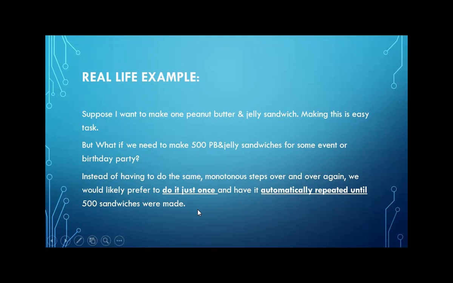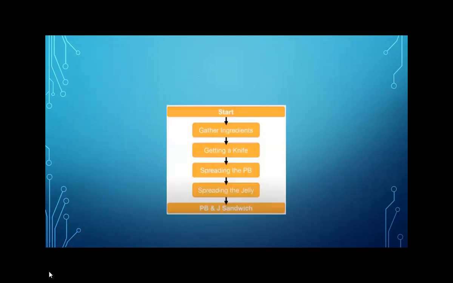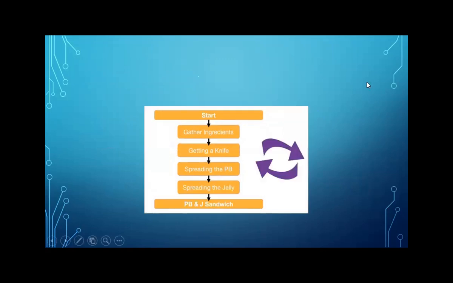We would like to have some tool to perform the task. So what are the steps to prepare a sandwich? These are some steps which we will need to make each sandwich, and we go through each step in a given sequence to make any single sandwich. But to make multiple sandwiches, why not repeat the same steps? This repetition of automatically doing the same steps again and again is all about loops.